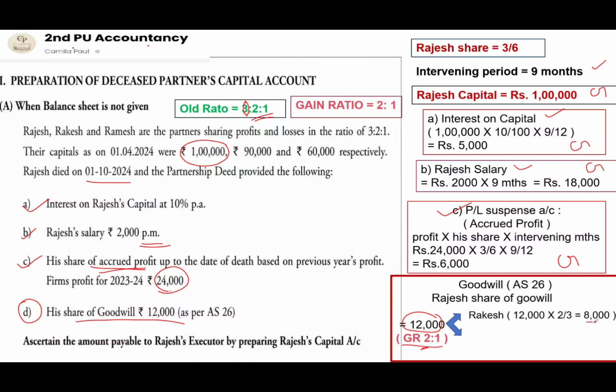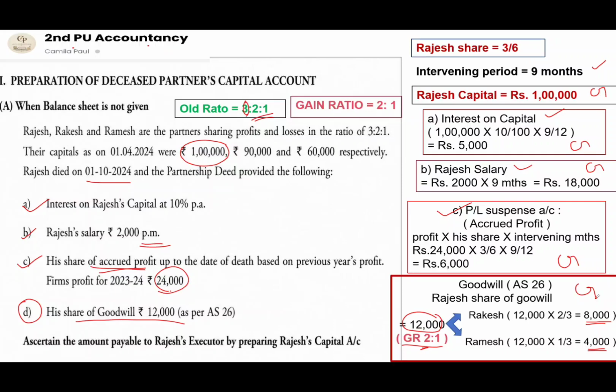So Rakesh has to contribute 8,000 for the deceased partner. Similarly, the other continuing partner is Ramesh. So Ramesh also should contribute a share, that will be 12,000 into 1 by 3, that will be 4,000 rupees, should be contributed by Ramesh for the deceased partner. So this entry also is an income which has to be provided for the deceased partner. So it will appear on the credit side of the deceased partner's capital account.